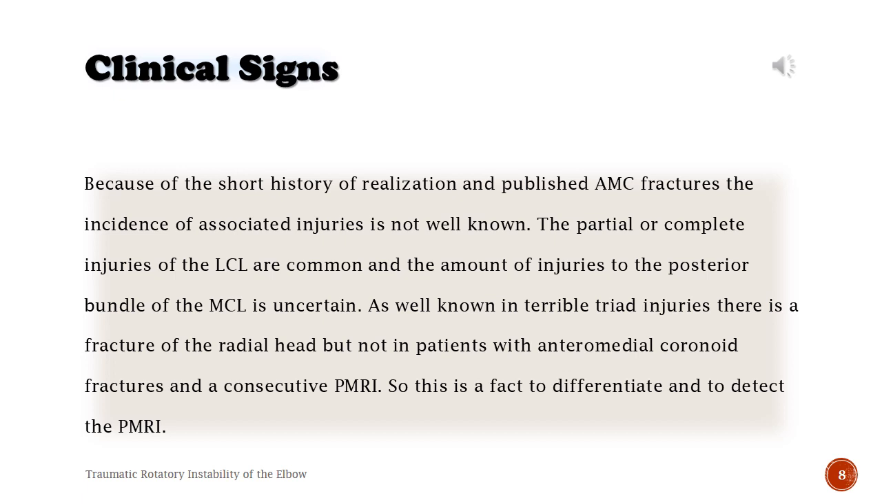Clinical signs. Because of the brief history of realization and published AMC fractures, the incidence of associated injuries is not well known. The partial or complete injuries of the LCL are common, and the amount of injuries to the posterior bundle of the MCL is uncertain. As is well known in terrible triad injuries, there is a fracture of the radial head, but not in patients with anteromedial coronoid fractures and a consecutive PMRI. So, this is a fact to differentiate and to detect the PMRI.